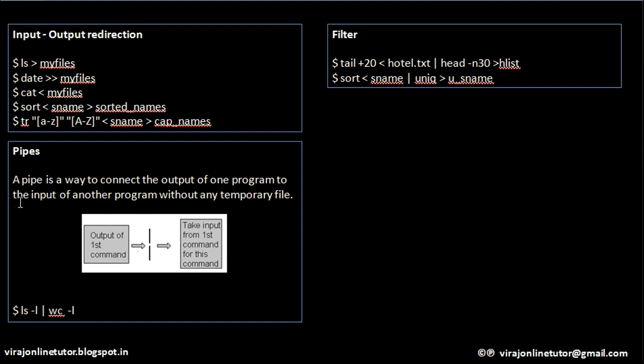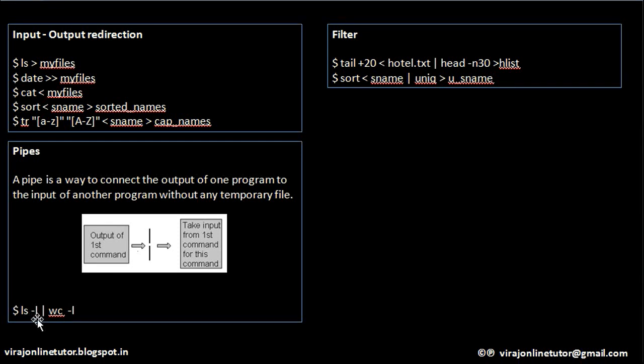I repeat, pipe is a way to connect output of one program to the input of another program without any temporary file. So there is no temporary file that we need to keep. You can directly redirect output of one command to input of another command using pipe, and it is depicted by one straight line.